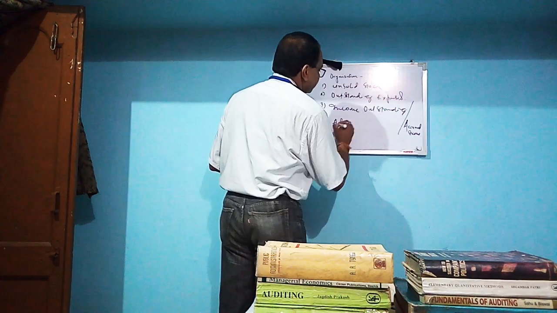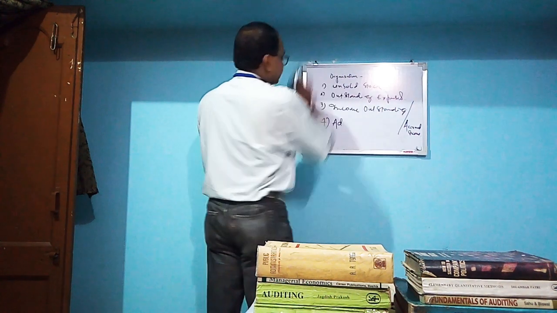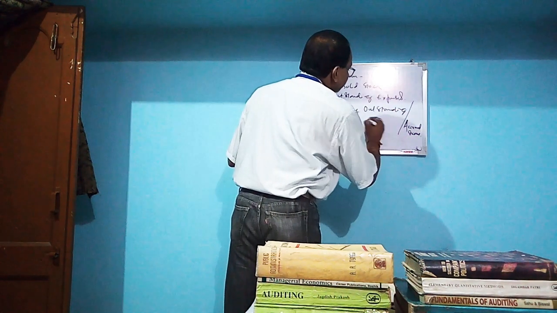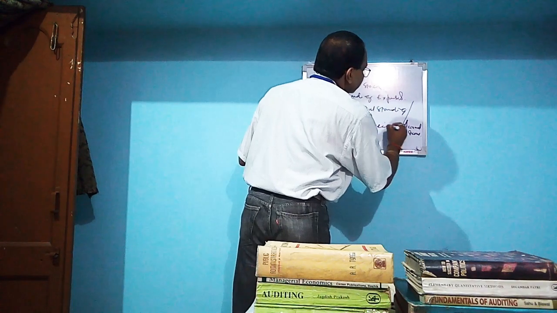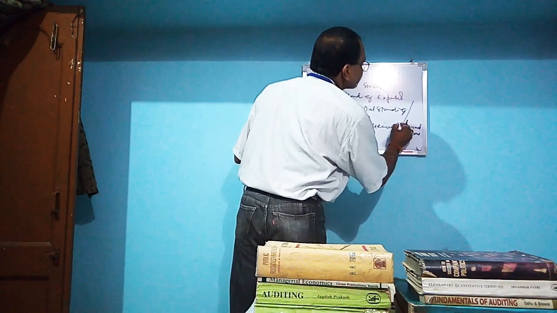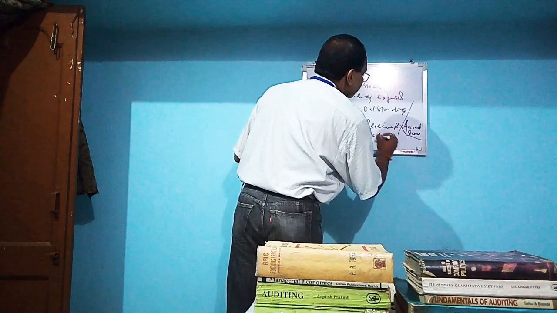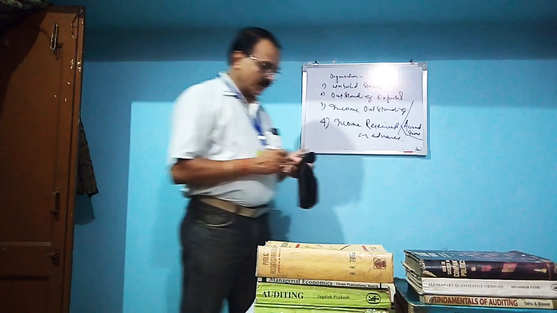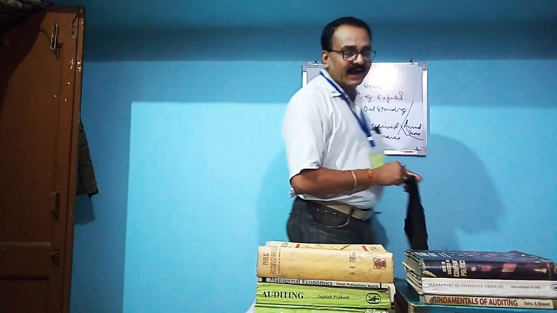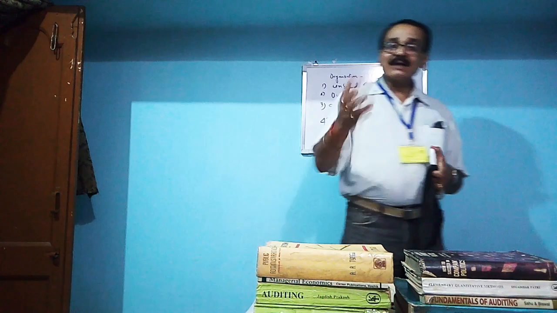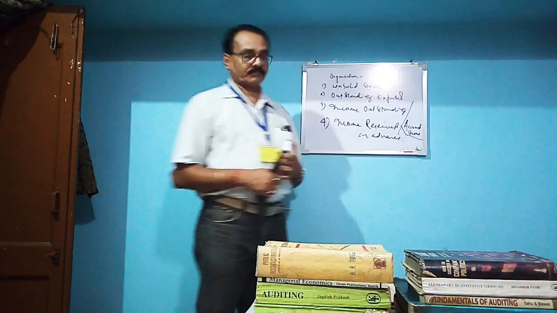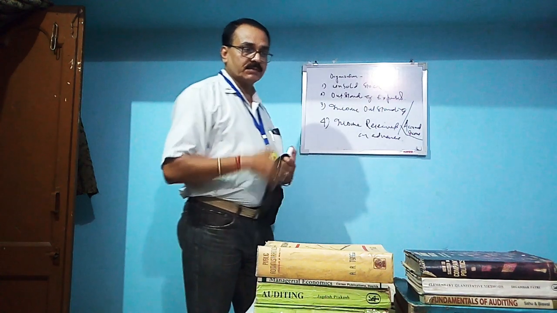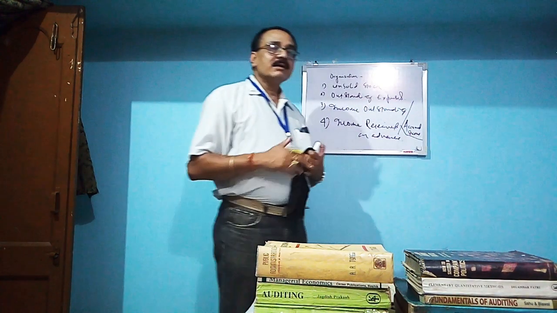Income received in advance means we have earned the income which is supposed to be paid, but the party to whom we are providing service has paid in advance.